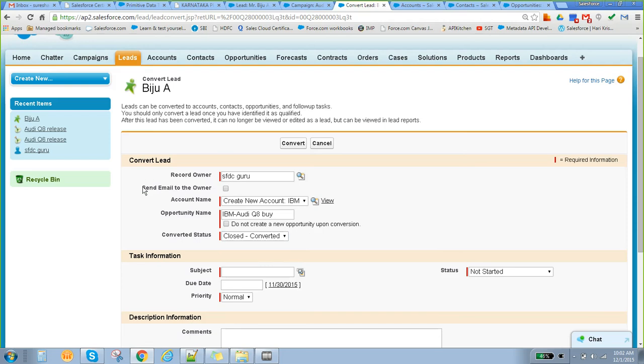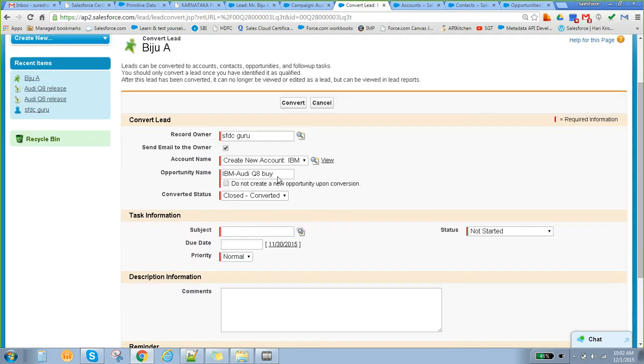Okay, send email to the owner. Once you click this particular checkbox, who is the owner of the lead now? I am the owner, right? So an email is going to be sent to that particular owner, saying your lead has been converted, if you select this particular checkbox. Clear, right? Got it.